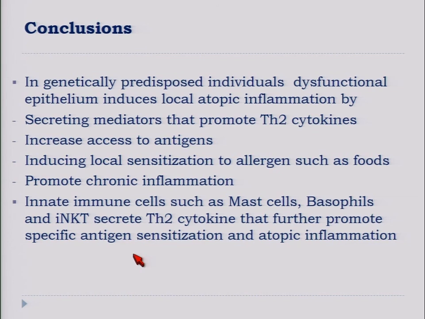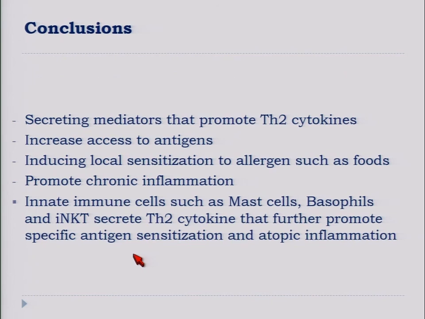So we think that one model in which the innate immune system may play a big role would be the epithelium and cells of the innate immune response, such as basophils, mast cells and iNKT, that produce Th2 cytokines. They then favor this local sensitization to the protein allergen via the T cell, and we're working now on demonstrating that T cells are really the major player in recognizing the antigen and creating the inflammation.